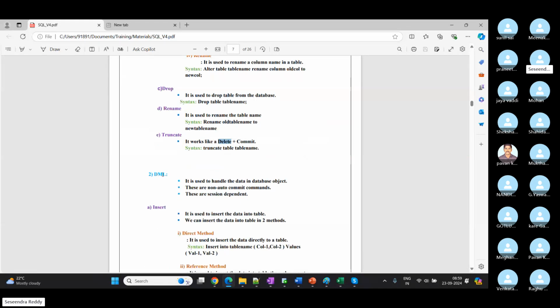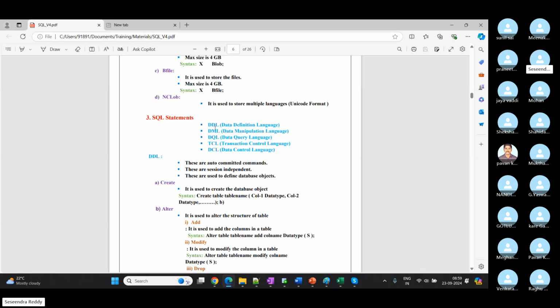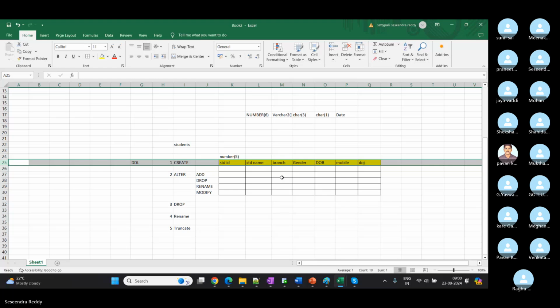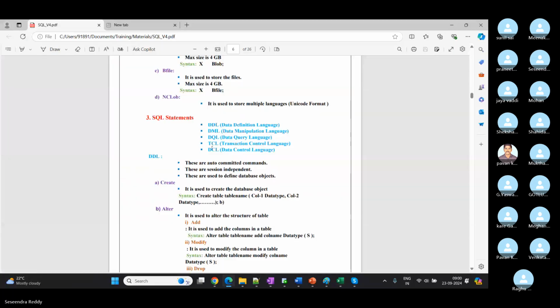This comes under DML. So you see 5 types right here. DDL, data definition language, just to work on the definition structure of a table. Okay, so what are the commands? The 5 commands we discussed, all of these are applicable on structure only. And then DML, data manipulation language. We have 3 DML commands. These DML commands are used to work on data.